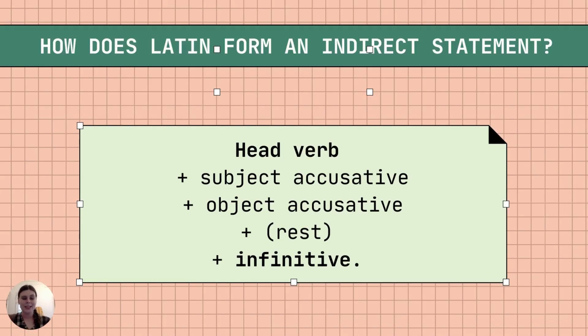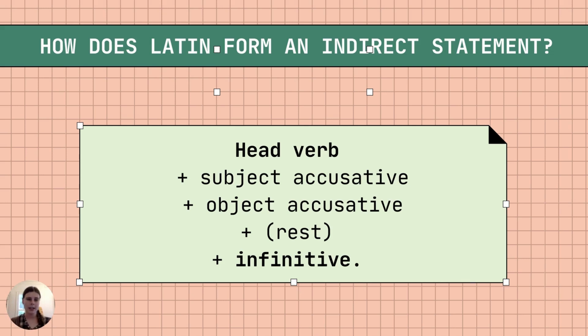Okay, so that's how English forms indirect statements, but how does Latin form an indirect statement, which is probably a bit more important. So Latin forms an indirect statement using 5 key things. So first thing is going to be the head verb, which, yes, is a double innuendo. It's head because it's usually got something to do with the head, but it's also head because it's the main verb. It's the verb of the main clause, and it can stand by itself.